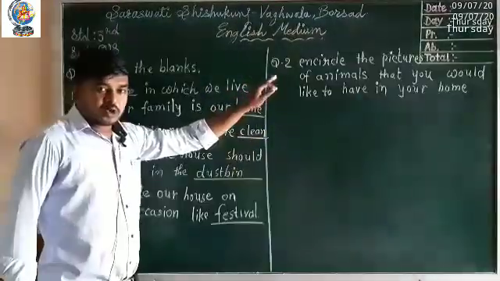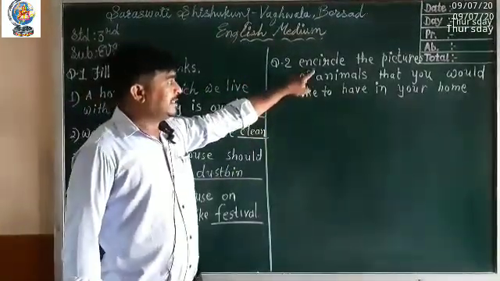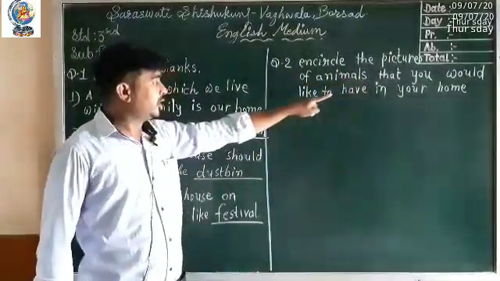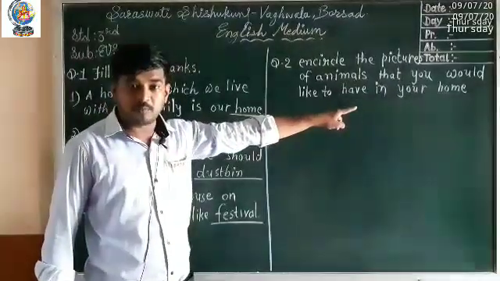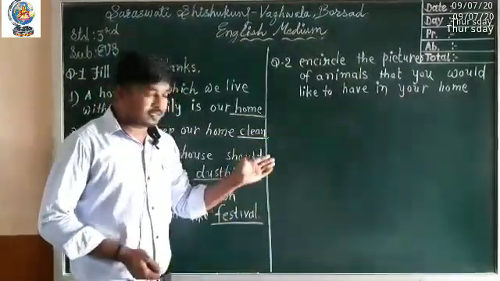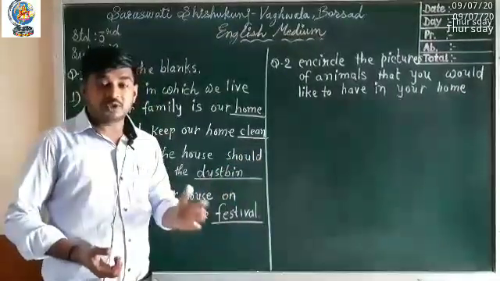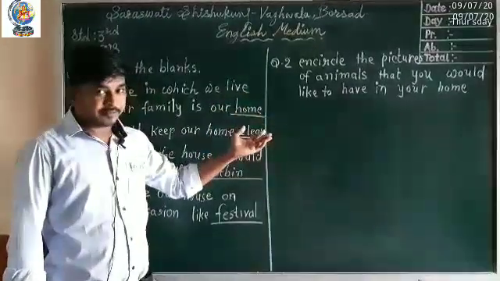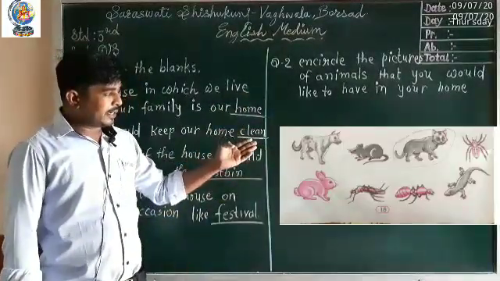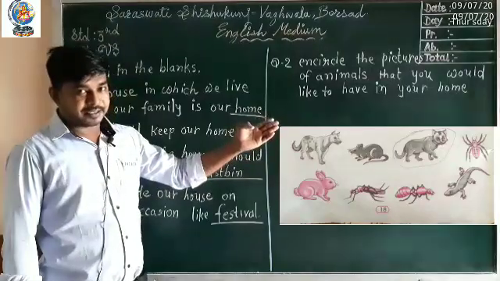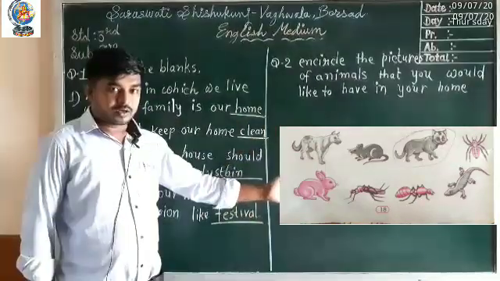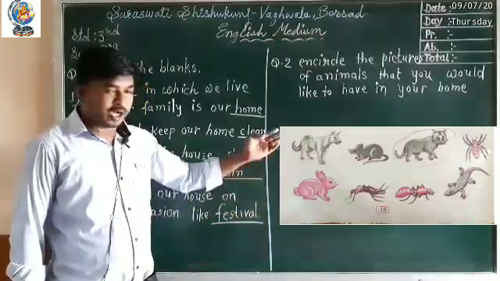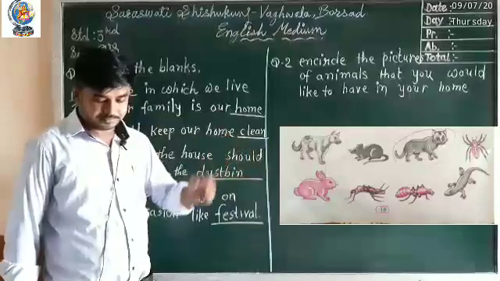Next exercise. Question 2. Encircle the pictures of animals that you would like to have in your home. You have to circle those animals which you like to have in your home. Suppose here dog, rat, cat, spider, rabbit, cockroach, ant and lizards are there. You have to circle the dog.